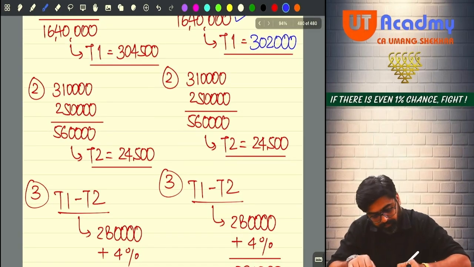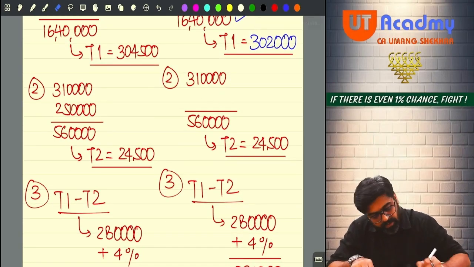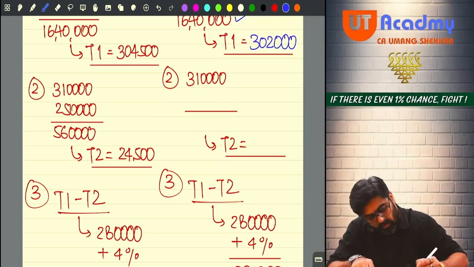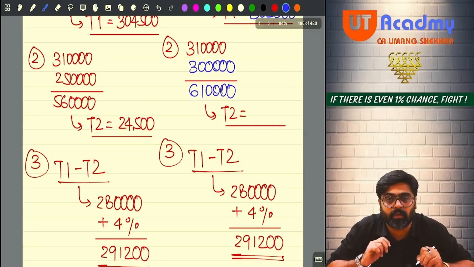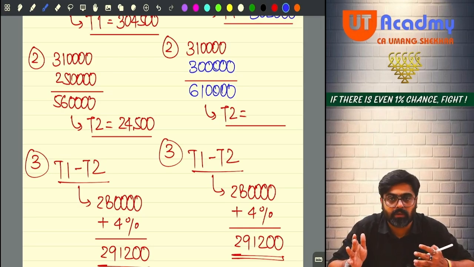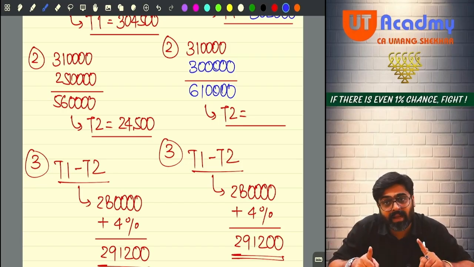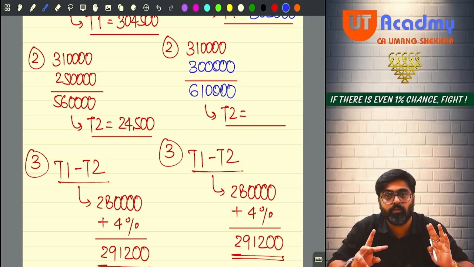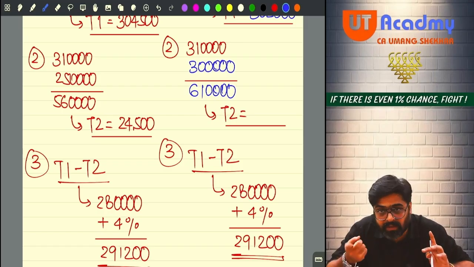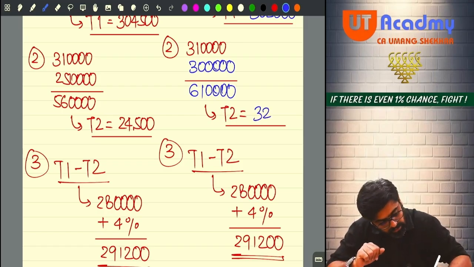Now please pay attention. Here you had taken 2 lakh 50 as basic exemption limit, do you remember? Now if he is a senior citizen, his basic exemption limit will be 3 lakh over here. So now this will be 6 lakh 10,000. On the 6 lakh 10,000, first 3 lakhs no tax. Then 3 lakh to 5 lakhs, 5%, that is 10,000. Then 5 lakh to 6 lakh 10,000, on 1 lakh 10,000 he will pay 20%, which is 22,000 plus 10,000. He will get 32,000 as tax.